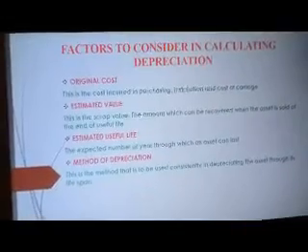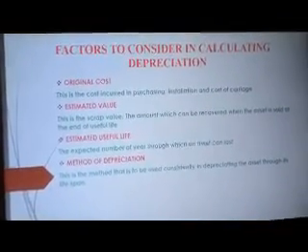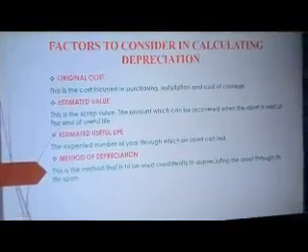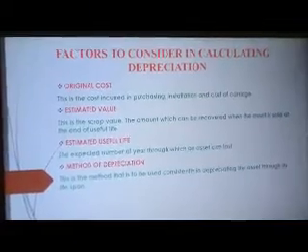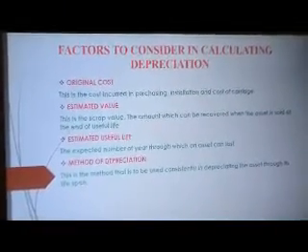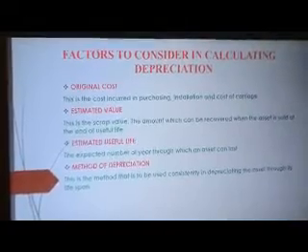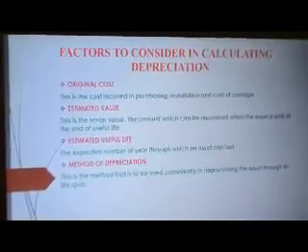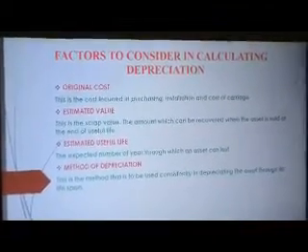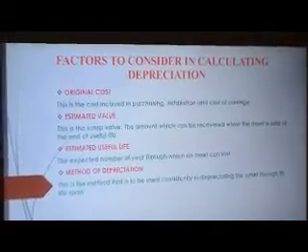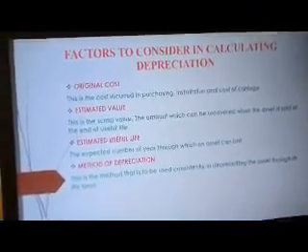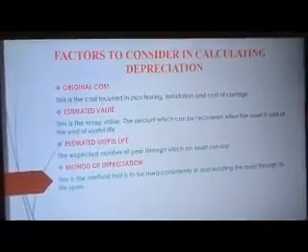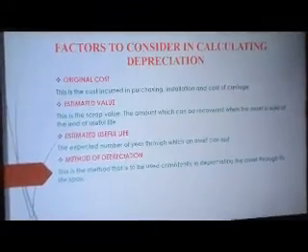Now, the third factor we consider is the estimated useful life. This also is determined by the business. That is the number of years that the asset is to last in the business, the number of years that the asset is to be used in the business activities. So that also is determined by the business. Alright, and the fourth factor we consider, as you can see on your screen, is the method of depreciation. That is the method of calculating the depreciation. There are various methods that different firms' managers choose to use, and this also can affect the depreciation calculation. It's also a factor that can affect calculation of depreciation.